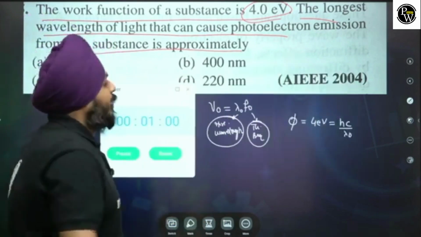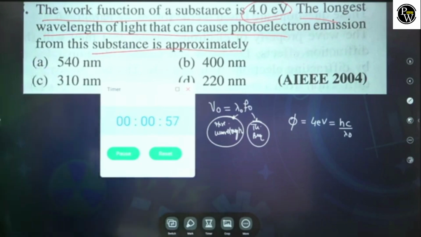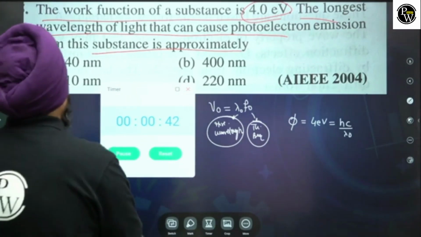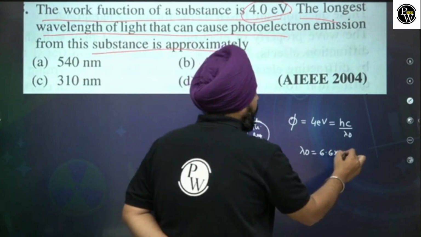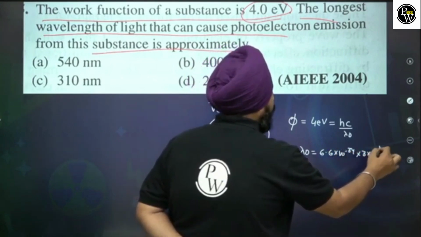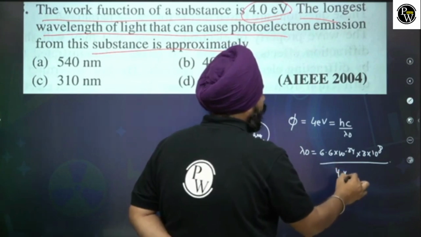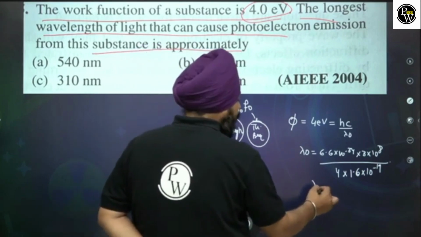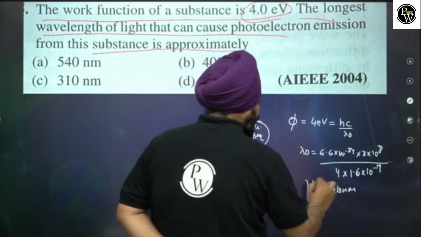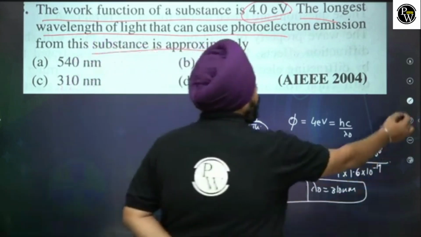Come on, everyone. Just a simple calculation. We have seen this in the theoretical part. Let's not waste time on that. So lambda 0 is equal to 6.6 into 10 to the power minus 34, Planck's constant, times 3 into 10 to the power 8, divided by 4 electron volt. 1 electron volt is equal to 1.6 into 10 to the power minus 19 joule. So this lambda 0 is going to come out as 310 nanometer. C is the perfect answer for this specific question.